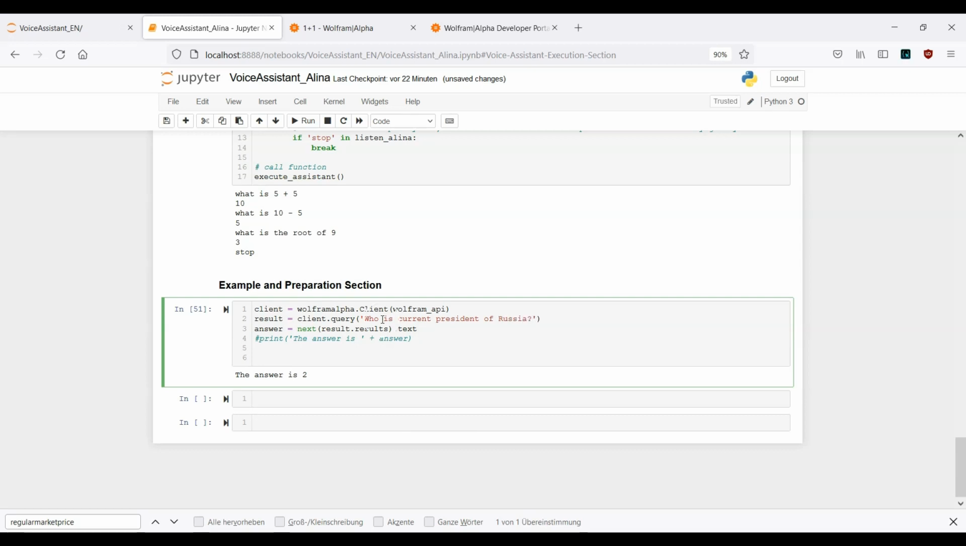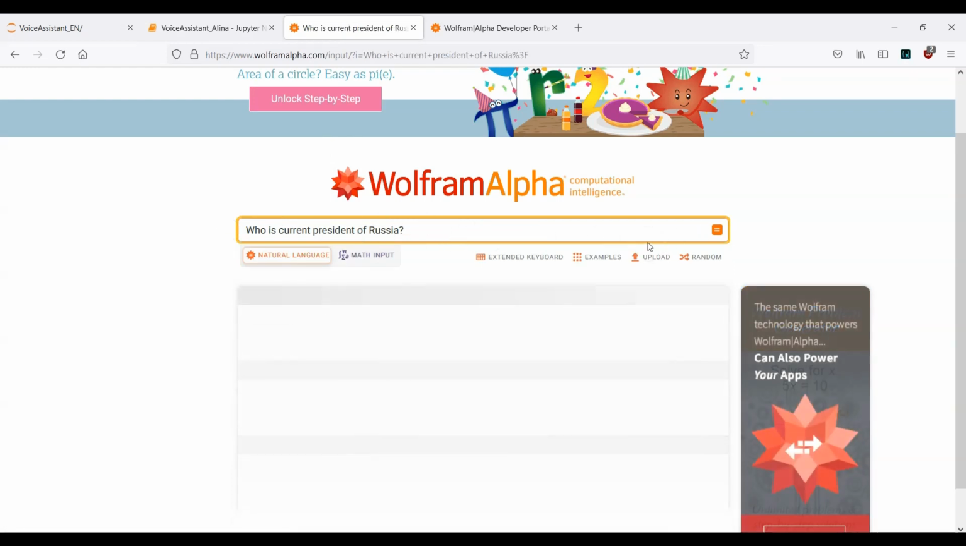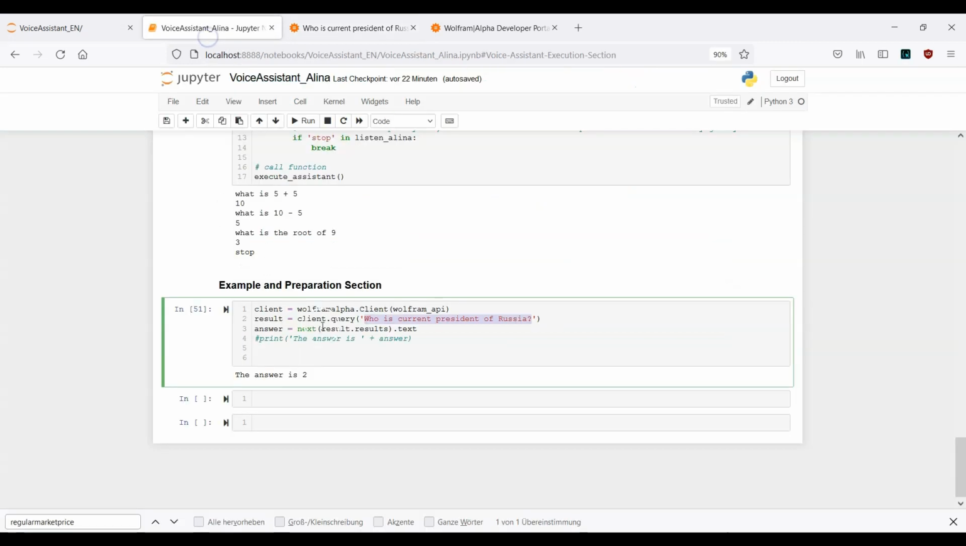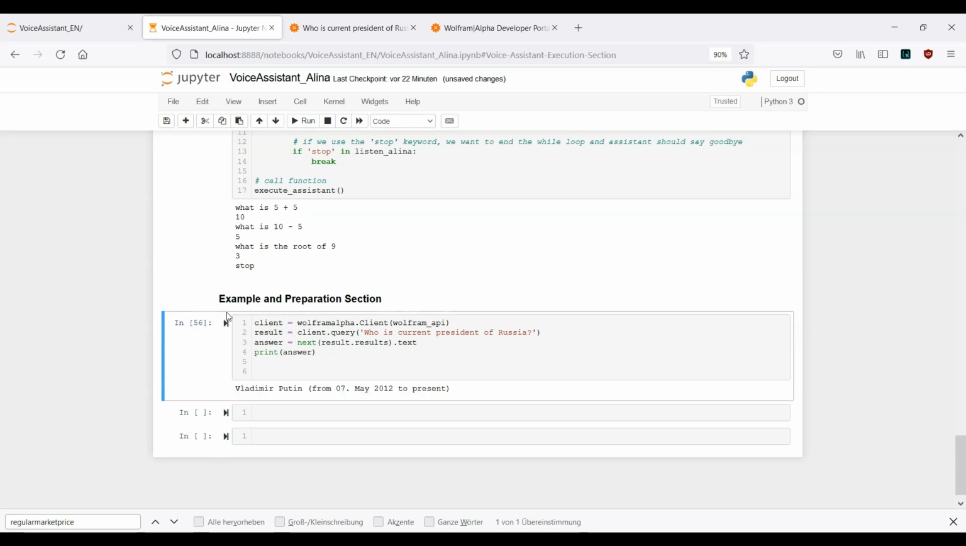Russia? Let's copy this question back to Wolfram Alpha, paste it here, run the cell. Let's see what we get back. Vladimir Putin, this is correct. And this result we also want to see inside our notebook. So now let's print just the raw data. Let's go ahead and do this. Let's see what we get back. And this is actually what we want to see.